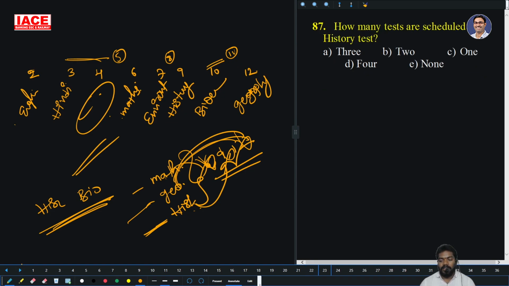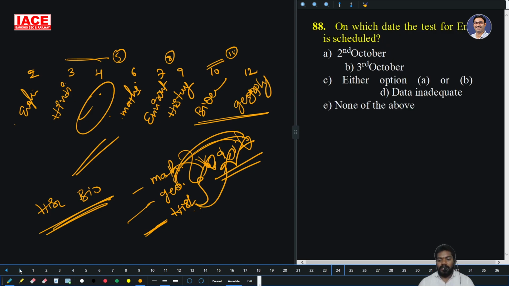How many tests are scheduled after history? After history, how many? 2. Option D is right. On which date is the test for English scheduled? English is on 2nd October. Option A is the right answer. Option A is exact.